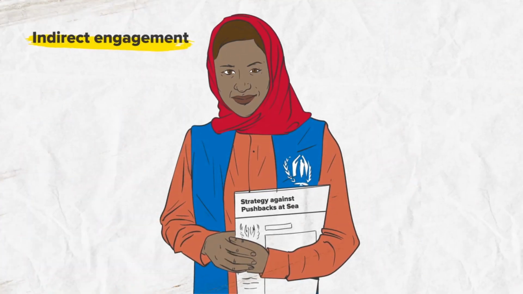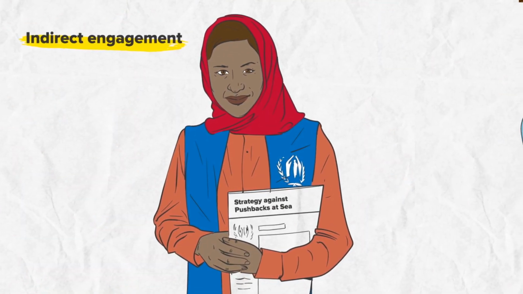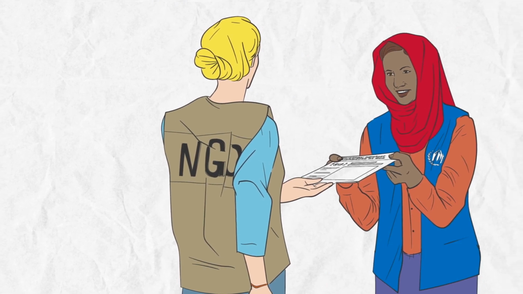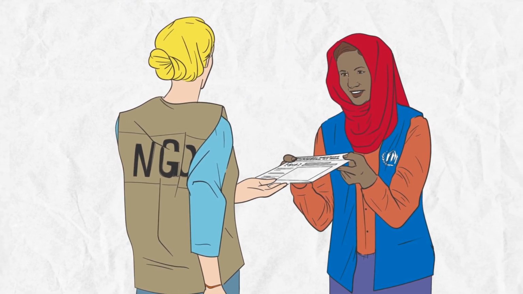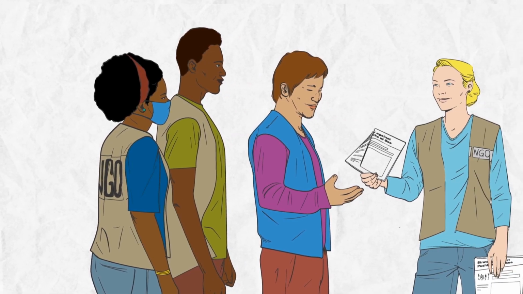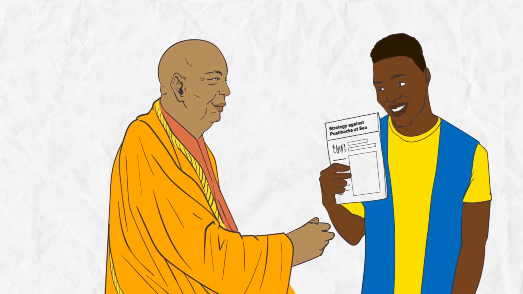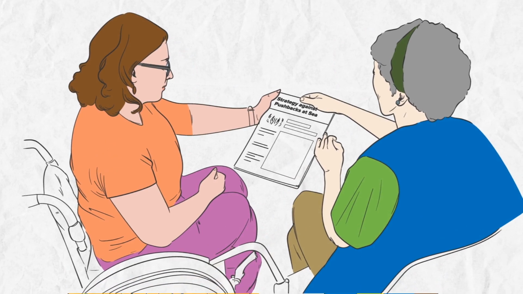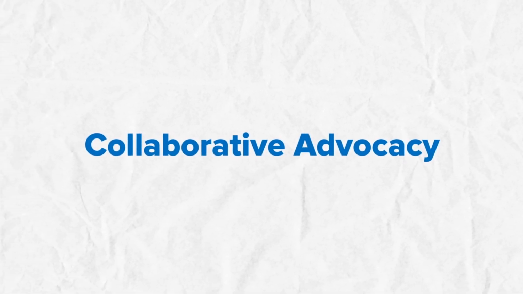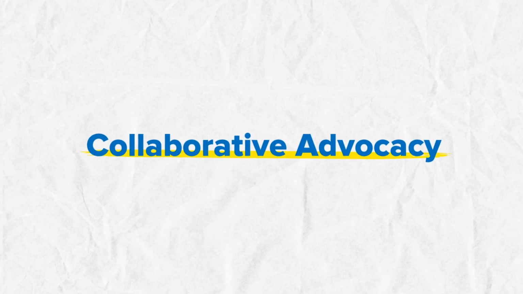You can also engage indirectly. If you don't have direct access to the decision maker, use a chain of influence involving the intermediate audiences between you and the decision maker. Make sure that your advocacy outcomes are owned by the diverse groups. Yet another form of engagement is collaborative advocacy.